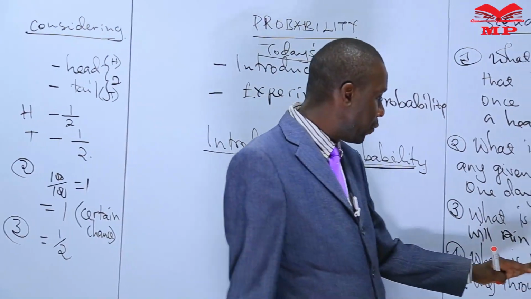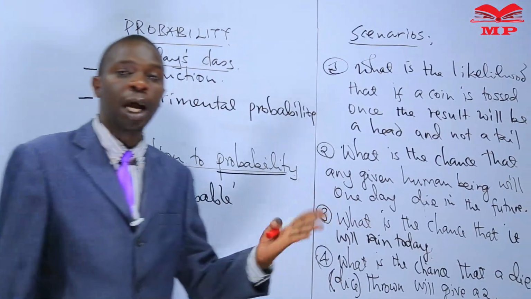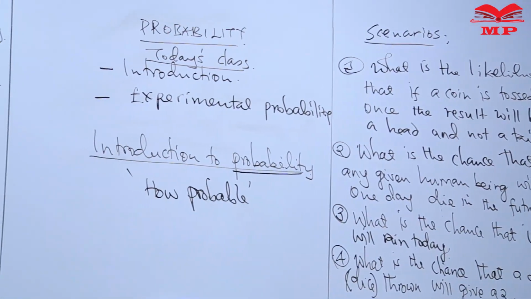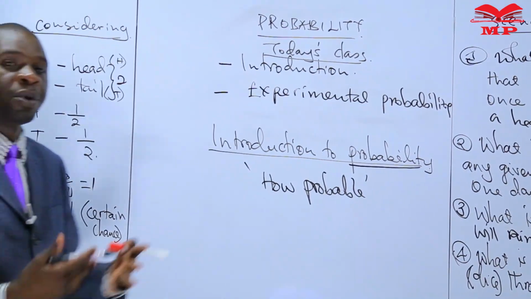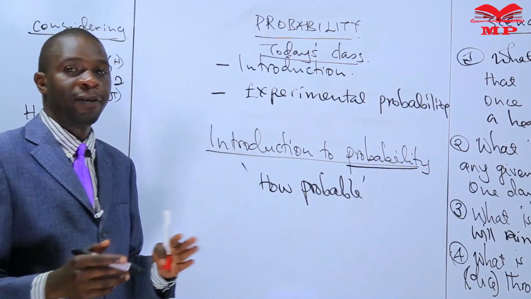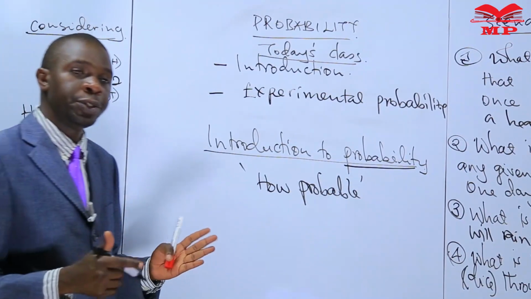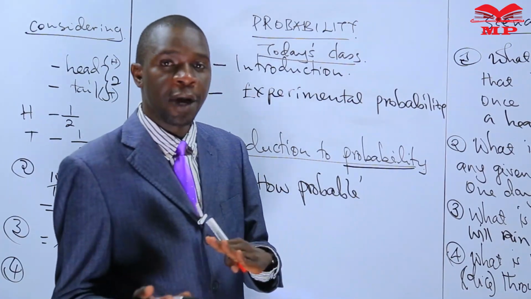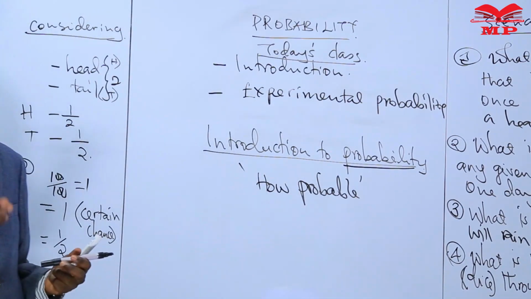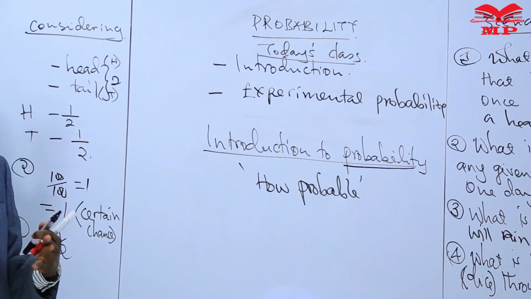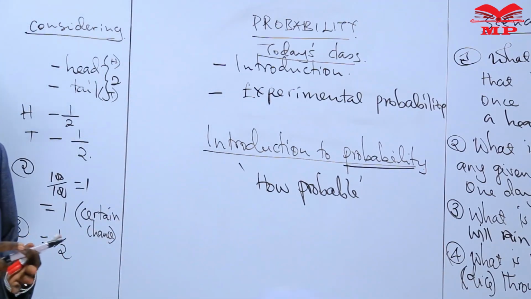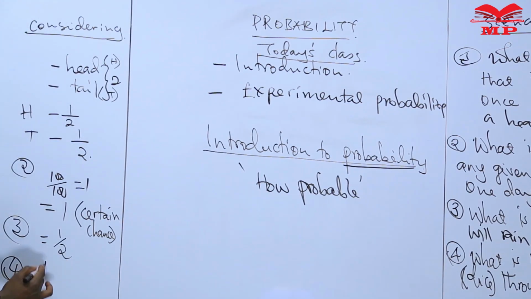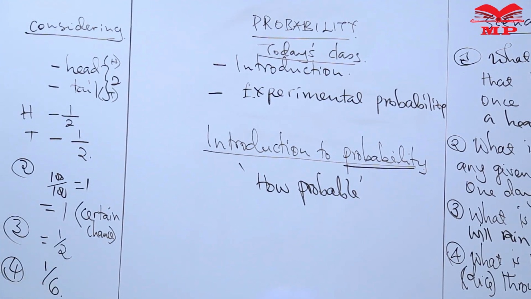Now, in the 4th scenario, what is the chance that a die thrown will give a 2? Those of us who know what a die is know it is normally a cube with 6 faces, and each face is marked 1, 2, 3, 4, 5, or 6. When you throw a cube, any one face will come up. You cannot have 2 faces facing up at the same time. So any face that you are talking of is 1 out of 6 chances.